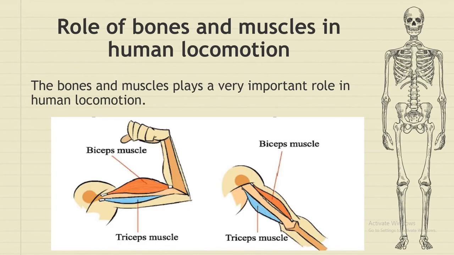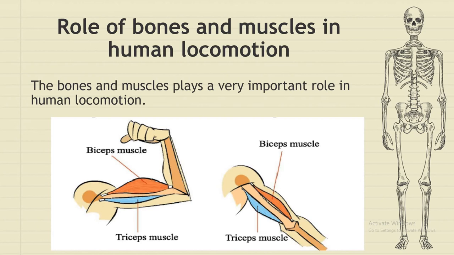Now, if we talk about the role of bone and muscle in human locomotion, muscle and bone perform a very important function in locomotion. The skeleton is composed of the internal structure of our body, and the muscular system covers this structure. Voluntary muscles are attached to the bone by a strong elastic part, which is the tendon. So muscle contraction will result in bone movement, and bone movement will result in organ movement.